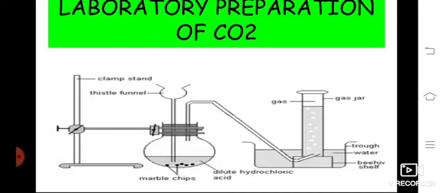Laboratory preparation of carbon dioxide. In the laboratory, marble chips, which is calcium carbonate, and with the help of a funnel, we add dilute hydrochloric acid. Marble chips are round granules like small stones. We need to add hydrochloric acid to that. What will happen when these two react together? It will give out a gas. That gas is carbon dioxide gas.